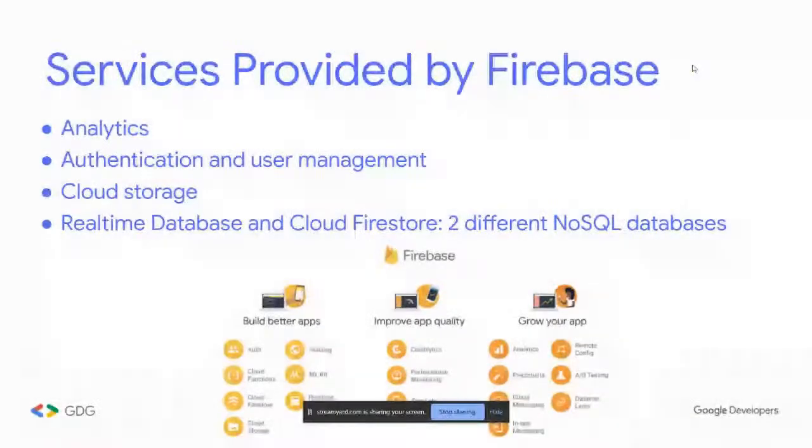Okay, so some services provided by Firebase. Like I said, it offers many services. What does that really mean? This means I can build an entire application just using Firebase tools. What do I mean by this?